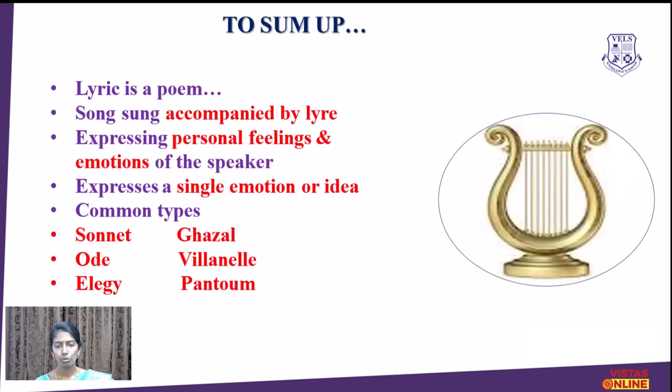Yes. So now we have come to the end of the lecture. Let me sum up. In the lecture we have seen what a lyric poem is. A lyric poem is a song sung with the accompaniment of the musical instrument called the lyre. You can see the lyre in the picture. The lyric poem usually expresses the personal feelings and emotions of the poet, and it expresses a single idea. And now let's see the common types of lyric poem we have seen: sonnet, ode, elegy, these are classical forms, and the modern forms ghazal, sestina, villanelle and pantoum.